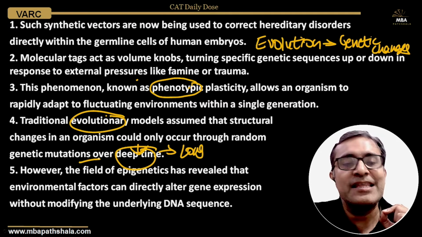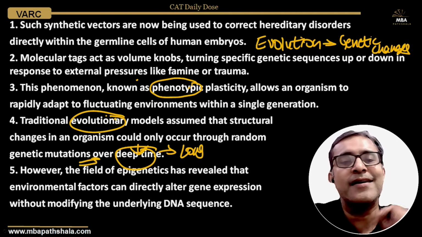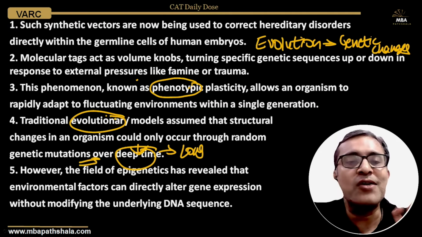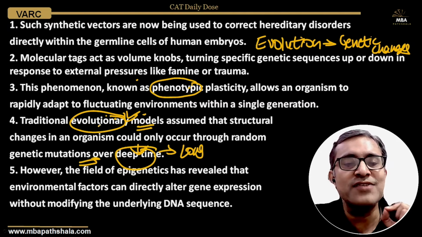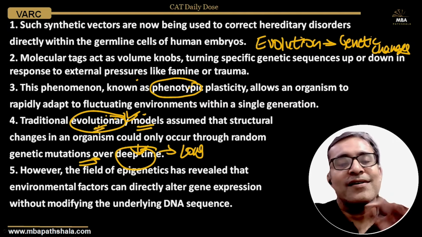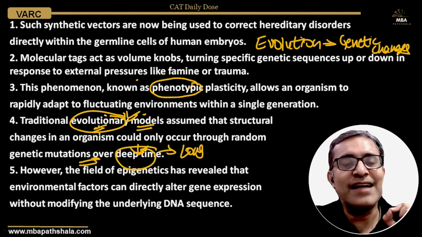These genetic mutations resulted in evolution. That's our traditional thinking about evolution, the traditionally vetted approach.